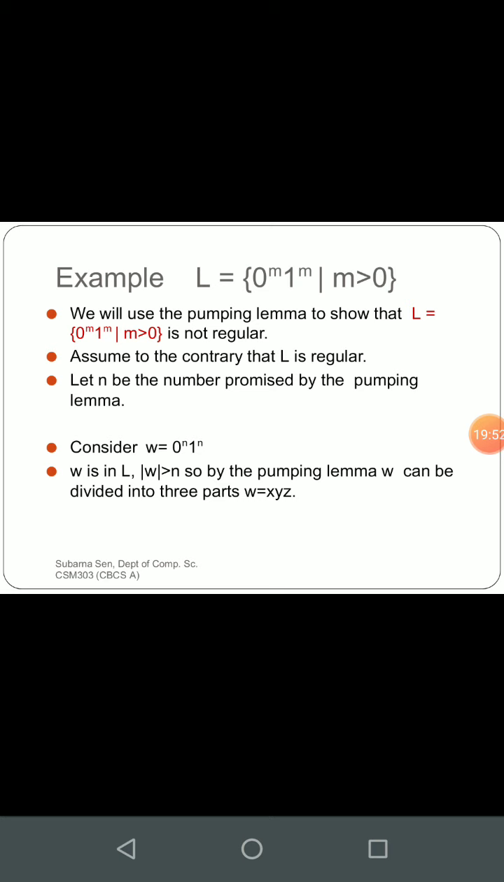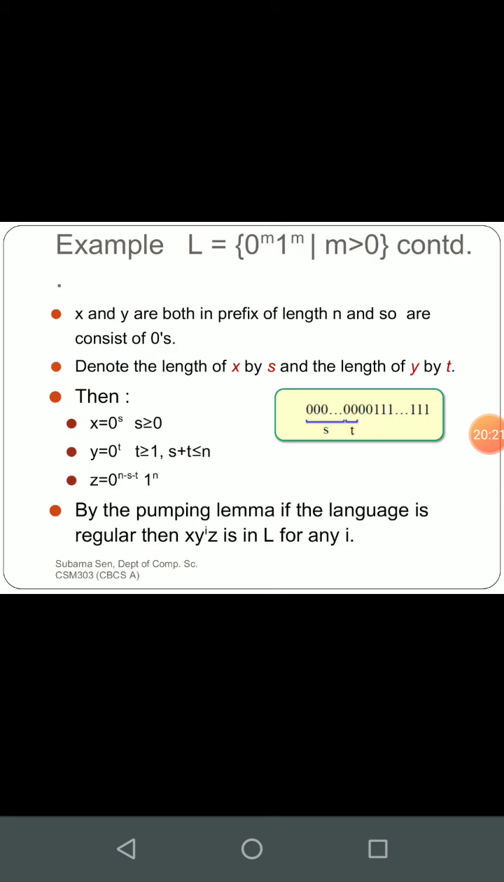So firstly, assuming the contrary, that L is regular. Now let n be the number promised by the pumping lemma. So we are assuming the number n as the total number of states we have to design. Now we are dividing this w into three parts. Here the length of w is greater than n, obviously you can see from here. So by pumping lemma, w can be divided into three parts. What are those? x, y and z.